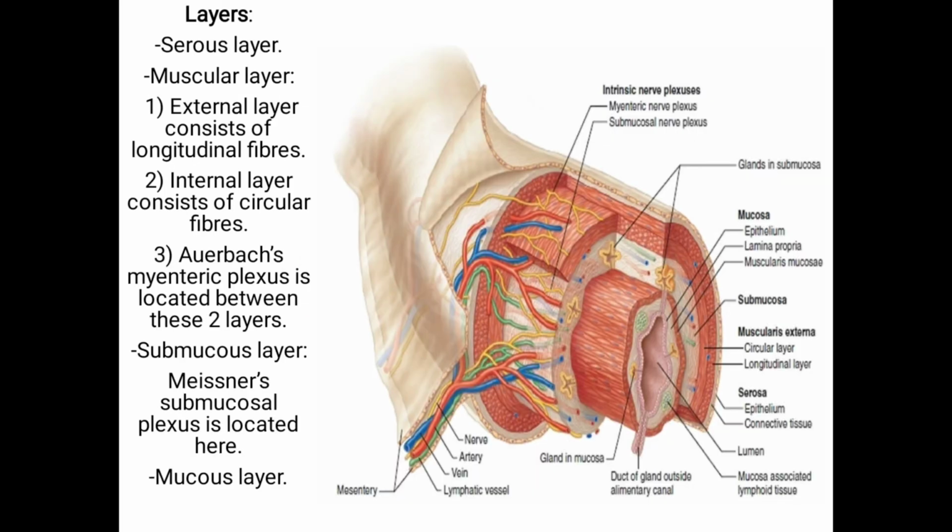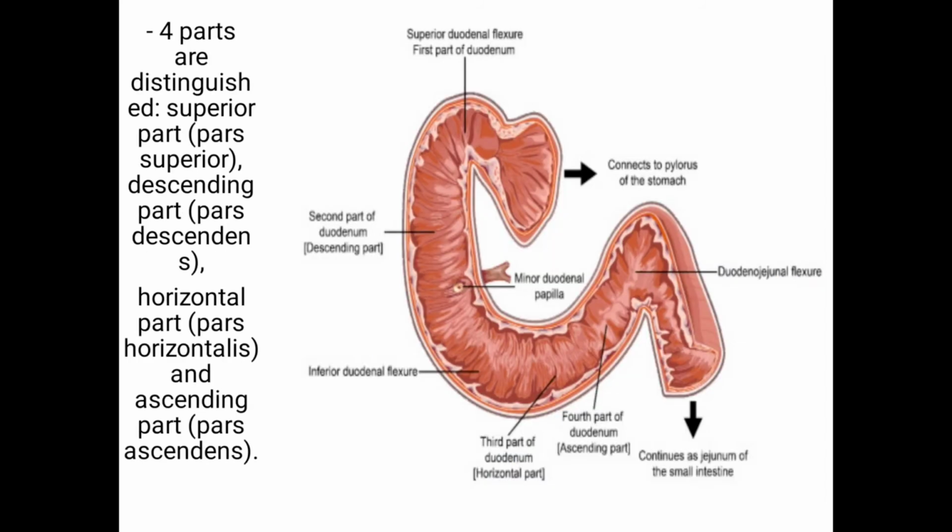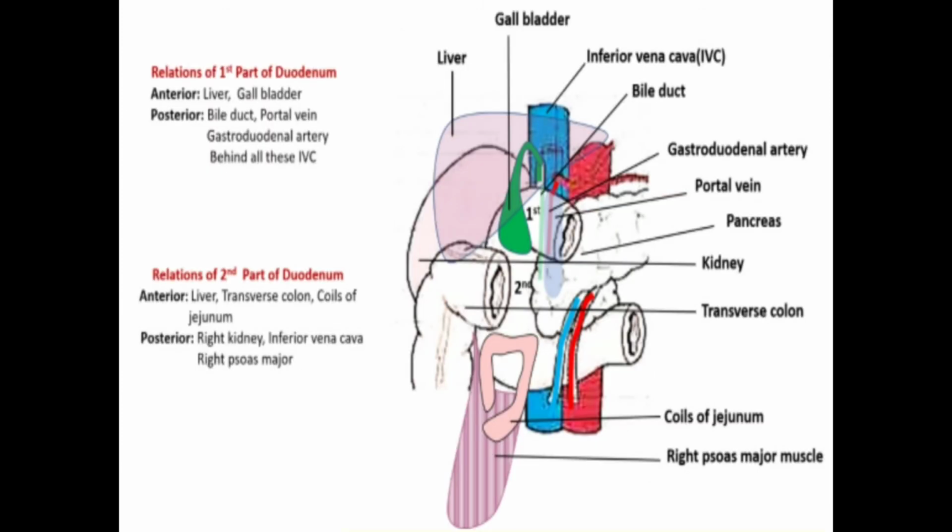Layers of the duodenum. Serous layer, muscular layer, which is divided into external layer, internal layer, and the Auerbach myenteric plexus, which is located between these two layers, and submucous layer and mucous layer. 4 parts are superior part, descending part, horizontal part, and ascending part. Relation of the first part of the duodenum. Anteriorly it is liver and gallbladder. Posteriorly bile duct, portal vein, gastroduodenal artery.